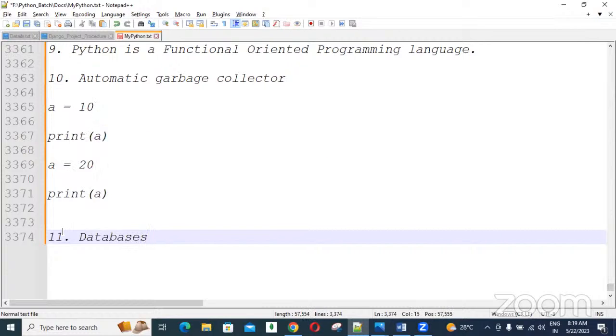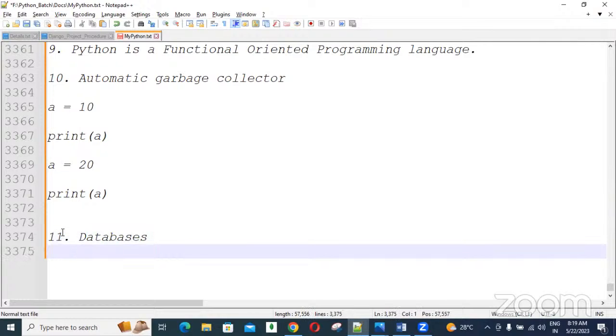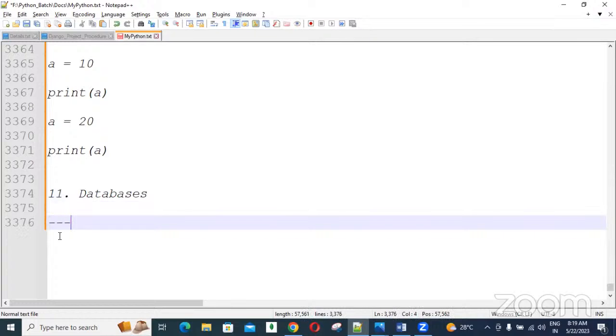Next, one more thing: databases, guys. Python supports all major databases for developing applications. For example, using Python we can develop a Swiggy or Zomato application. My Zomato application may use one database like MySQL, Swiggy may use an Oracle database, Amazon may use SQL Server, like that different databases they may use. If you want to design this kind of application using Python, you can use any database for interacting. It supports all major databases.